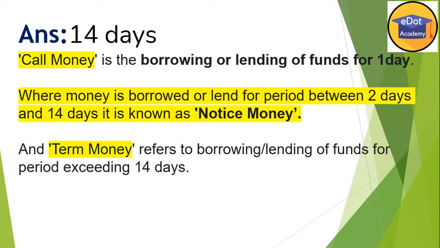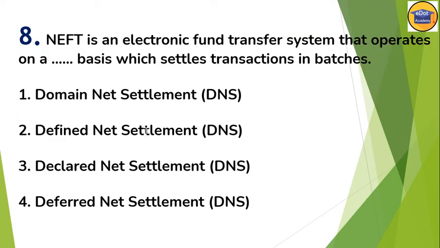Okay, now next question number 8. NEFT is an electronic fund transfer system that operates on a blank basis with settlement of transactions in batches. Everybody knows that NEFT works on how many batches? 48 batches. 24 hours, 48 batches means every half an hour. Now what is the DNS here? DNS is deferred net settlement, because NEFT always works based on the deferred net settlement.